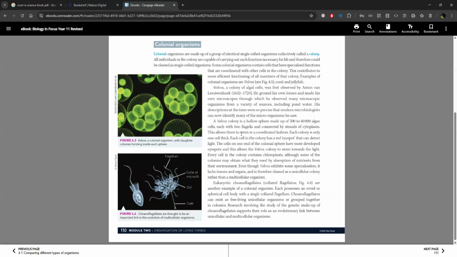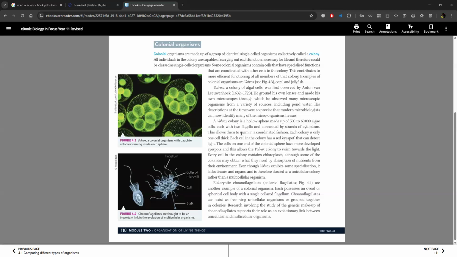Every cell in the colony contains chloroplast, although some of the colonies may obtain what they need by absorption of nutrients from their environment. Even though Volvox exhibits some specialization, it lacks tissues and organs and is therefore classed as a unicellular colony rather than a multicellular organism.